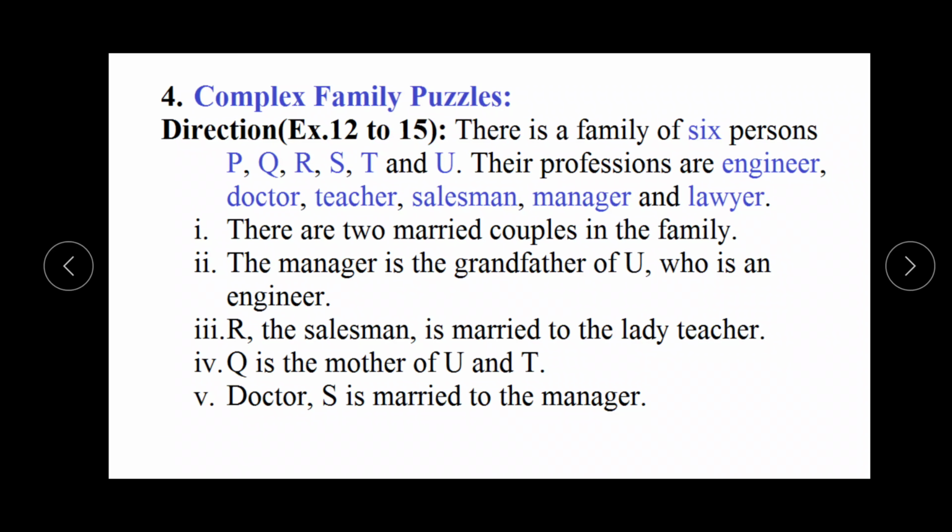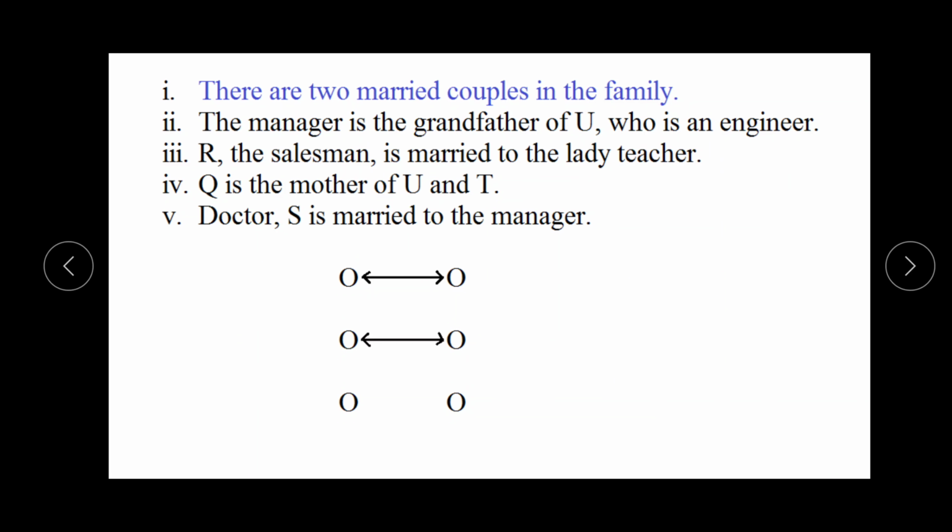This is the fourth type, complex family puzzles. To understand this complex family puzzle, here is an example. There is a family of 6 persons, P, Q, R, S, T and U. Their professions are engineer, doctor, teacher, salesman, manager and lawyer. It means here there are 6 persons and 6 professions.